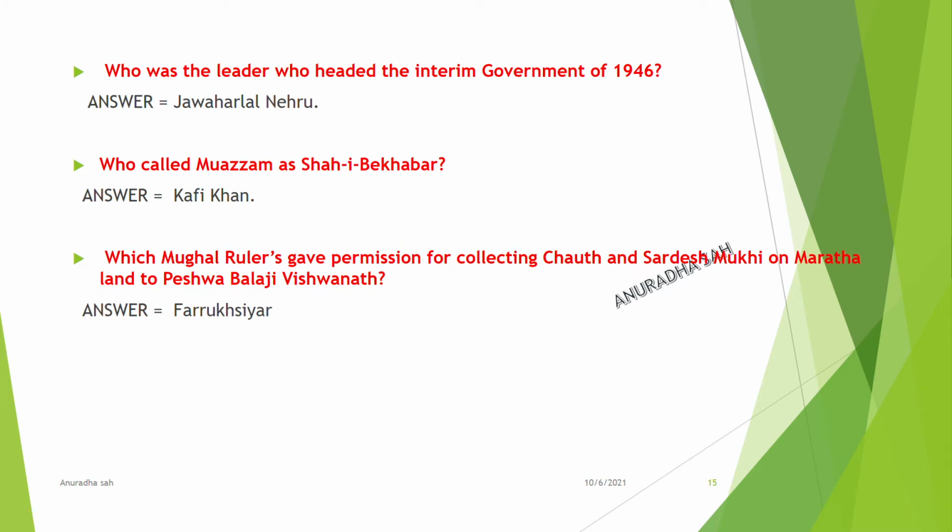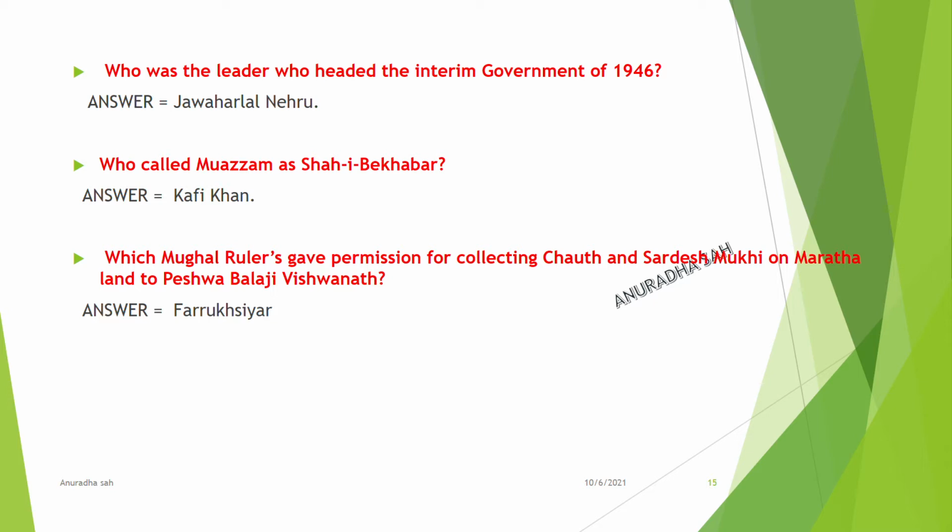Who was the leader who headed the interim government of 1946? Jawaharlal Nehru. Who called Nizam as Sah-i-Brick Khabar? Kafi Khan.